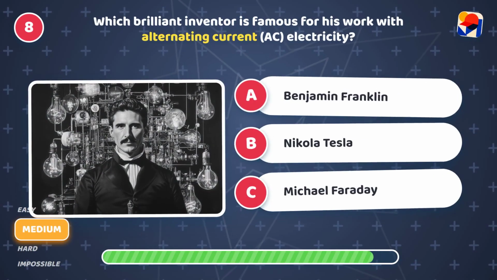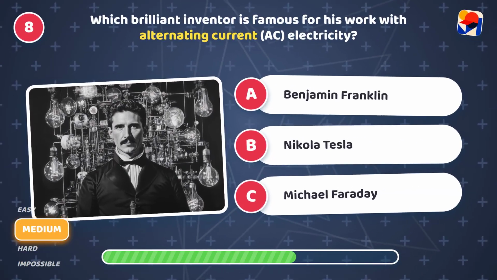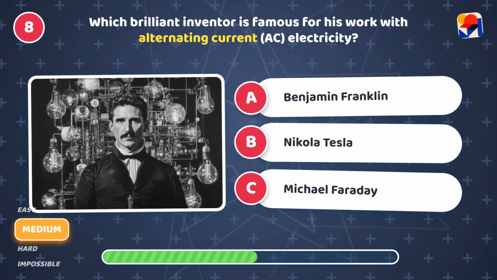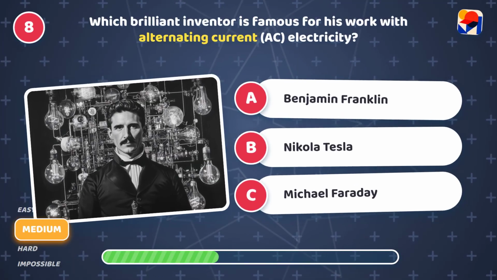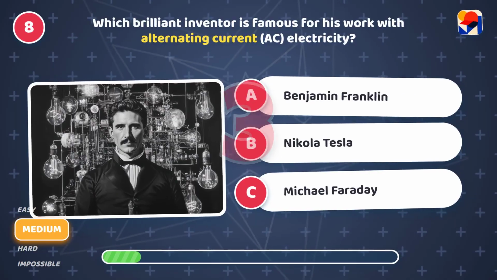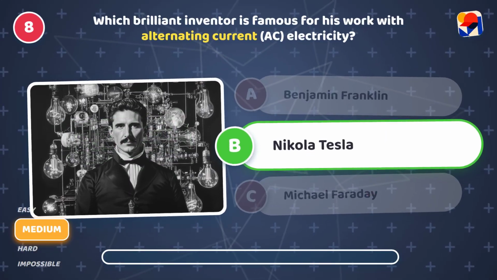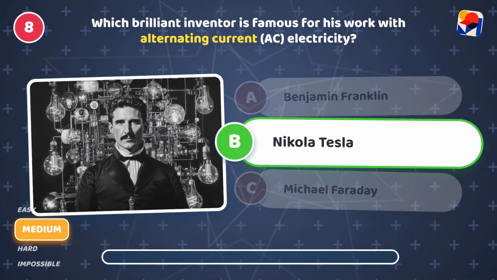Which brilliant inventor is famous for his work with alternating current electricity? Is it A, Benjamin Franklin, B, Nikola Tesla, or C, Michael Faraday? It's B, Nikola Tesla. He designed our AC power system.